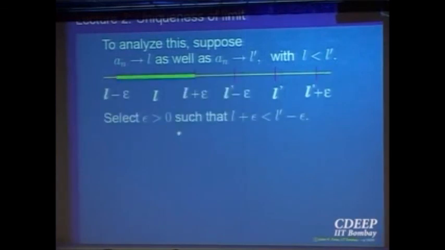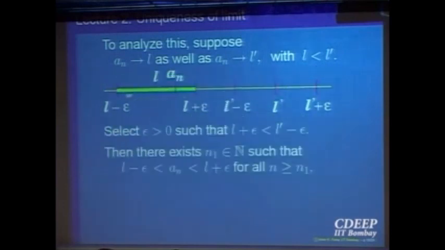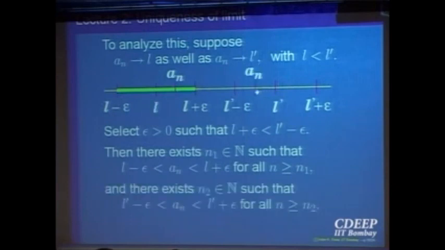So given epsilon, I'll tell you why I am finding this with this property. Same thing, given an interval around this, everything must be inside it. But it also converges to L prime, so a_n must be there also. And if these two intervals are disjoint, then contradiction, a_n cannot be here as well as there. Same number cannot be less than the same number.